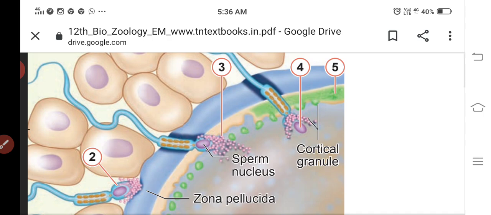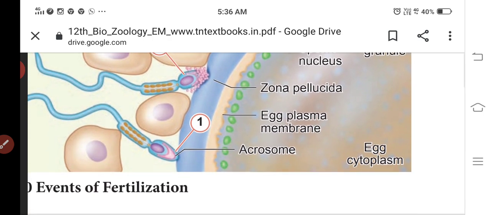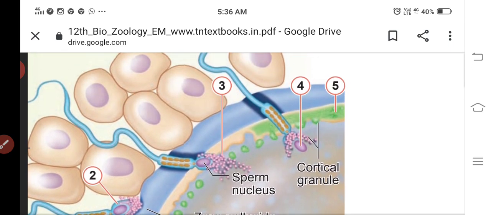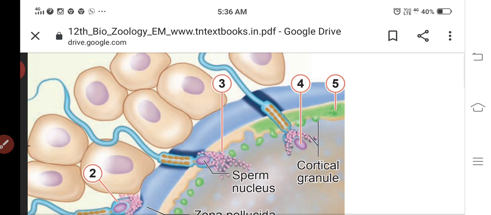Do you understand? The sperm first migrates through the coat of follicle cells. There are three layers: zona pellucida, zona radiata and vitelline membrane. First the sperm nucleus will be released and enters into the cytoplasm, and there the cortical granules are formed.